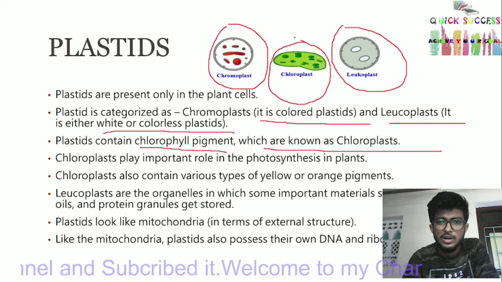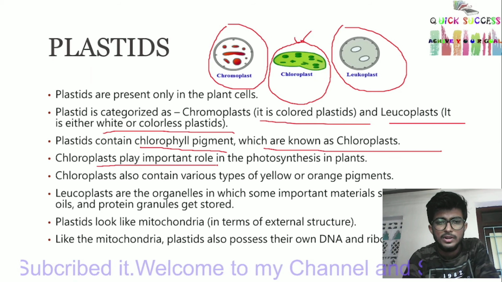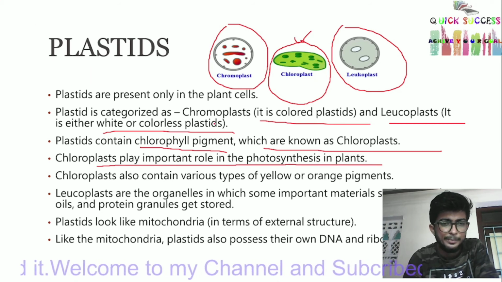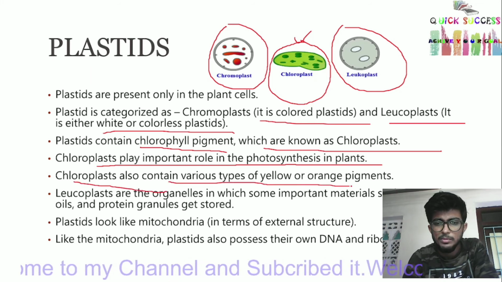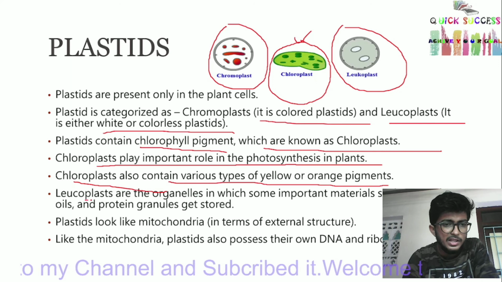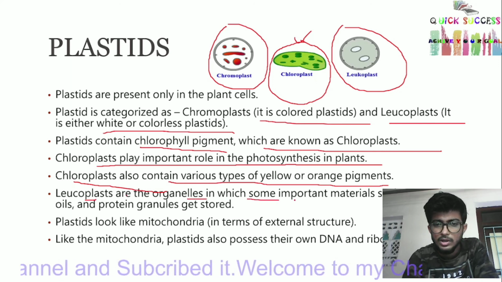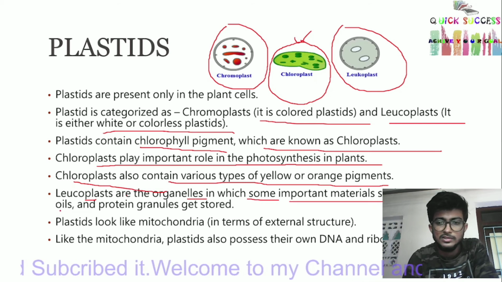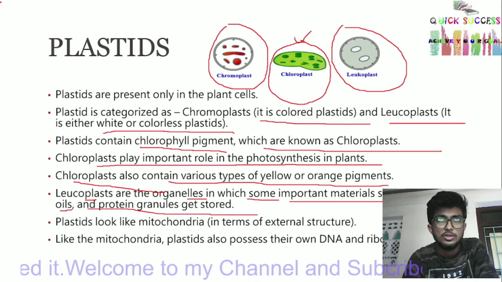Chloroplast plays an important role in photosynthesis in plants. Chloroplast also contains various types of yellow and orange pigments. Leucoplasts are the organelles in which some important materials such as starch, oils, and protein granules get stored.